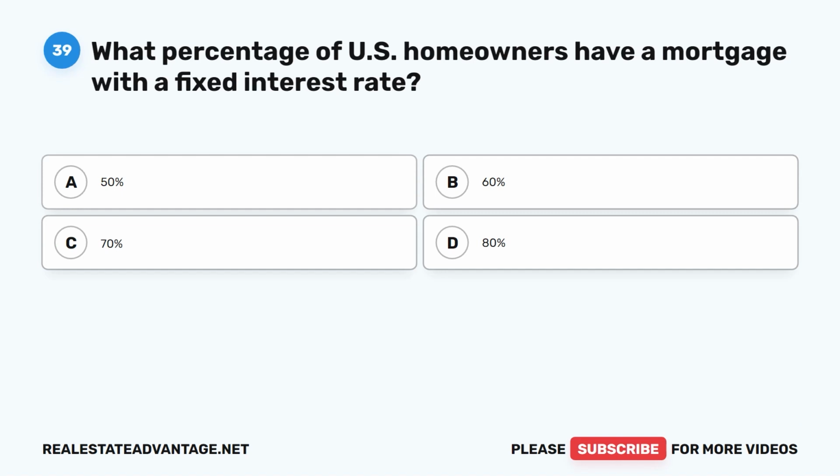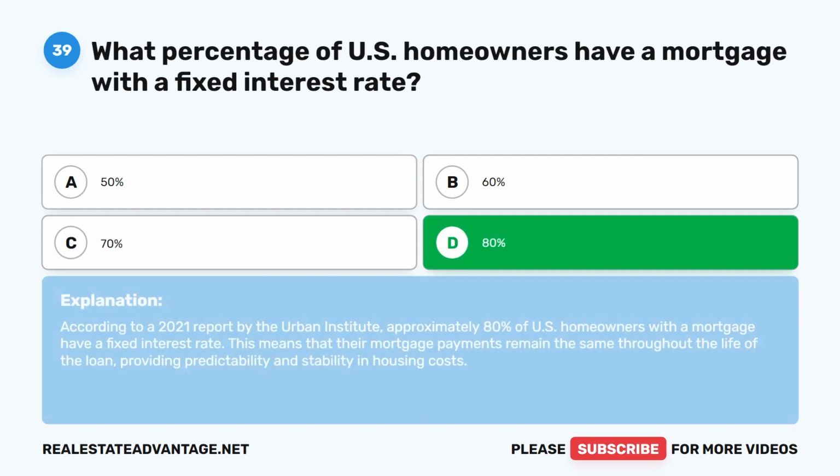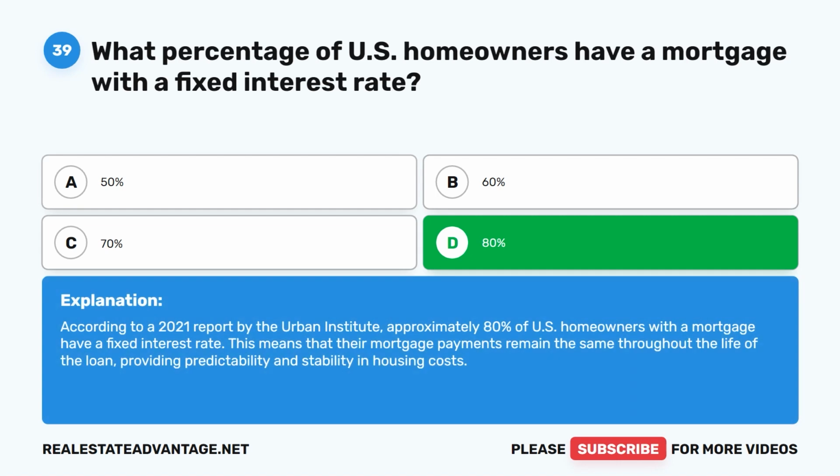Question 39. What percentage of U.S. homeowners have a mortgage with a fixed interest rate? A. 50%. B. 60%. C. 70%. D. 80%. The correct answer is D. 80%. According to a 2021 report by the Urban Institute, approximately 80% of U.S. homeowners with a mortgage have a fixed interest rate. This means that their mortgage payments remain the same throughout the life of the loan, providing predictability and stability in housing costs.